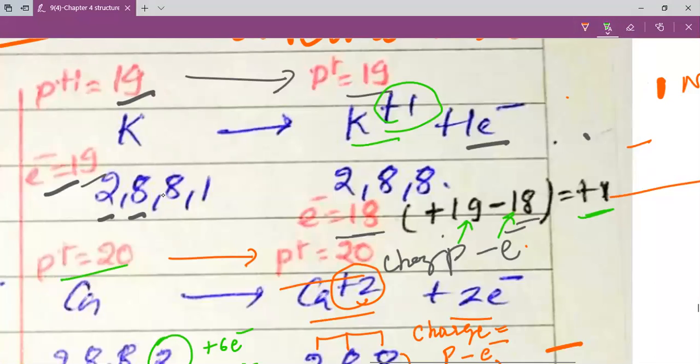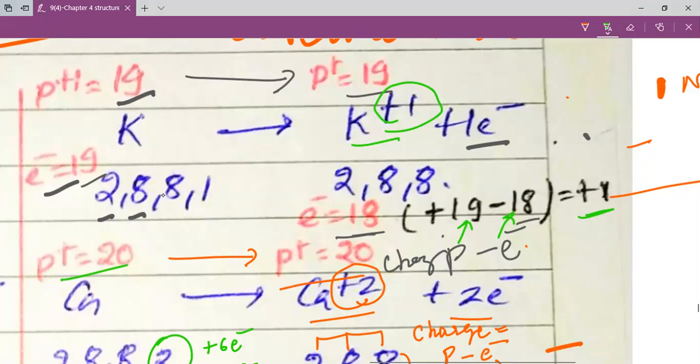Let us understand the formation of the anions now. Please look into this.